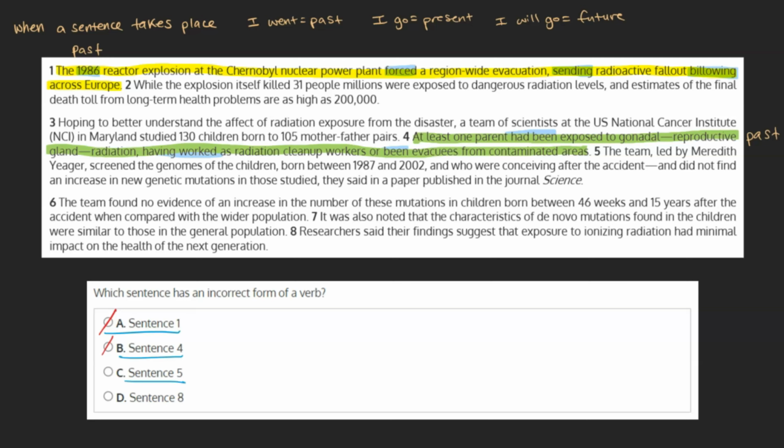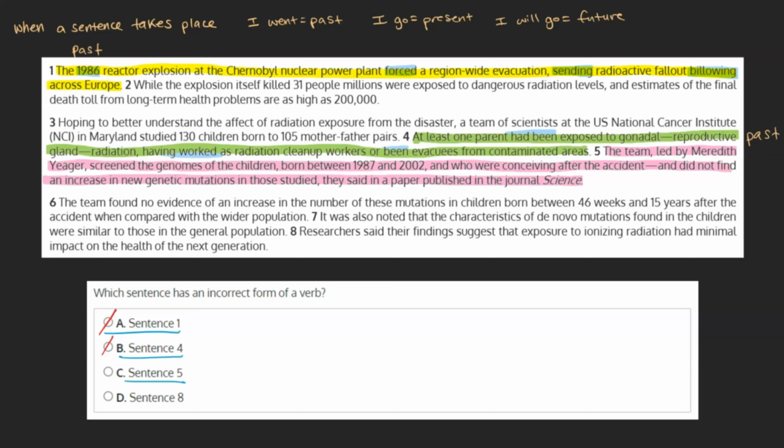C. Sentence 5. The team, led by Meredith Yeager, screened the genomes of the children born between 1987 and 2002 and who were conceiving after the accident, and did not find an increase in new genetic mutations in those studied, they said in a paper published in the journal Science.